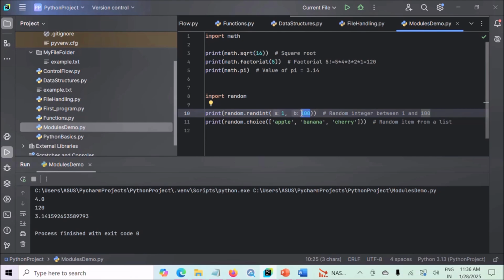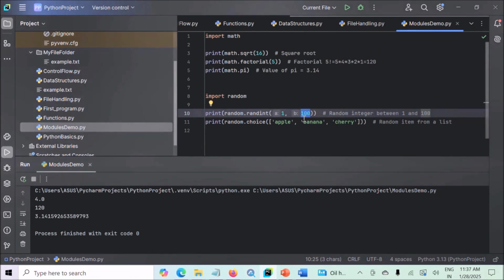So what could be the use case for the randint function? This can be useful for simulating dice rolls, generating random IDs, or any scenario where random integers are needed. So this could be a use case of this function.